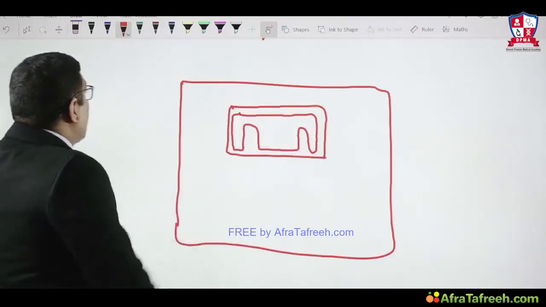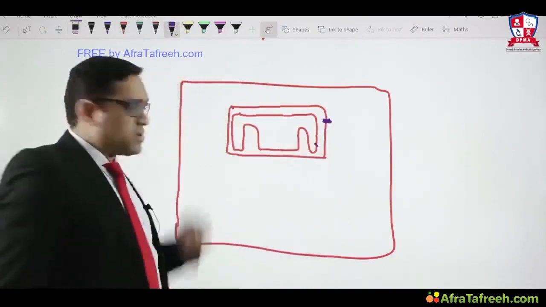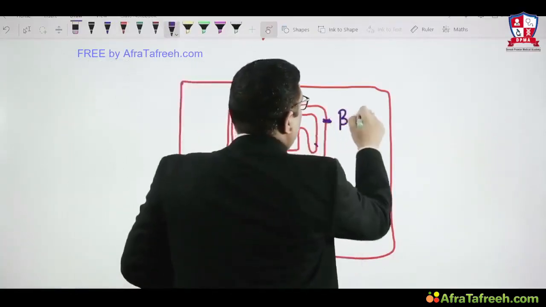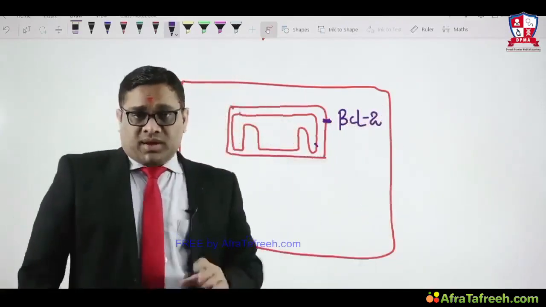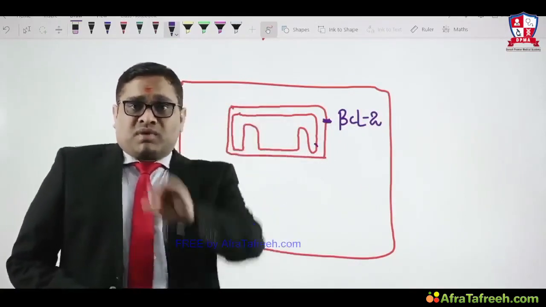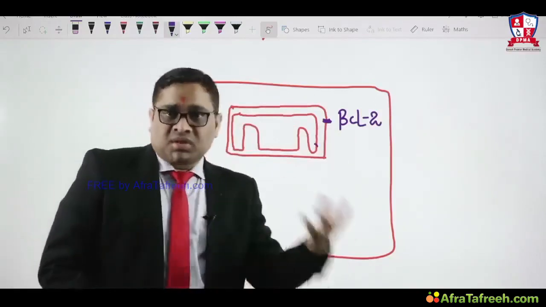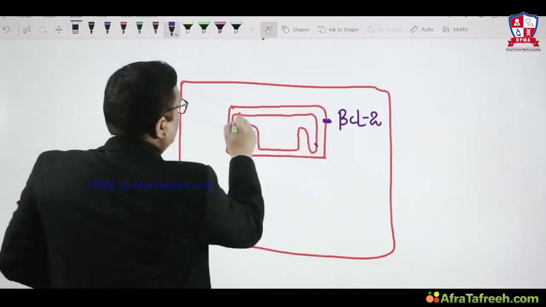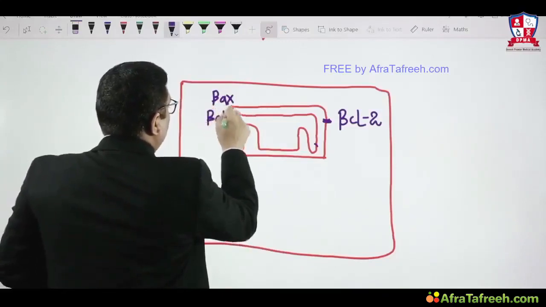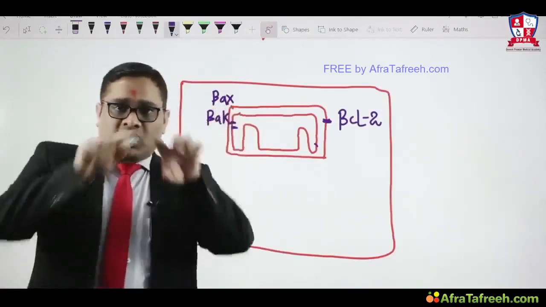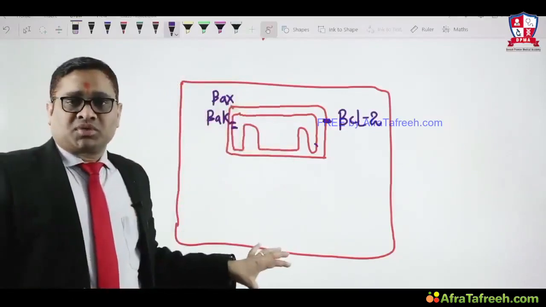The answer is because the outer membrane of the mitochondria, see, the outer membrane I have drawn, here I am saying there is an anti-apoptotic protein called BCL2 or MCL1 which prevents apoptosis, right? So remember, the outer membrane of the mitochondria will have an anti-apoptotic proto-oncogene that will not allow spontaneous apoptosis. That is the number one reason. And the inner membrane usually has the apoptotic genes like BAX or BAK. So that is hidden. Apoptotic are on the inner membrane, anti-apoptotic on the outer membrane. That is why there is no spontaneous apoptosis in a normal cell.